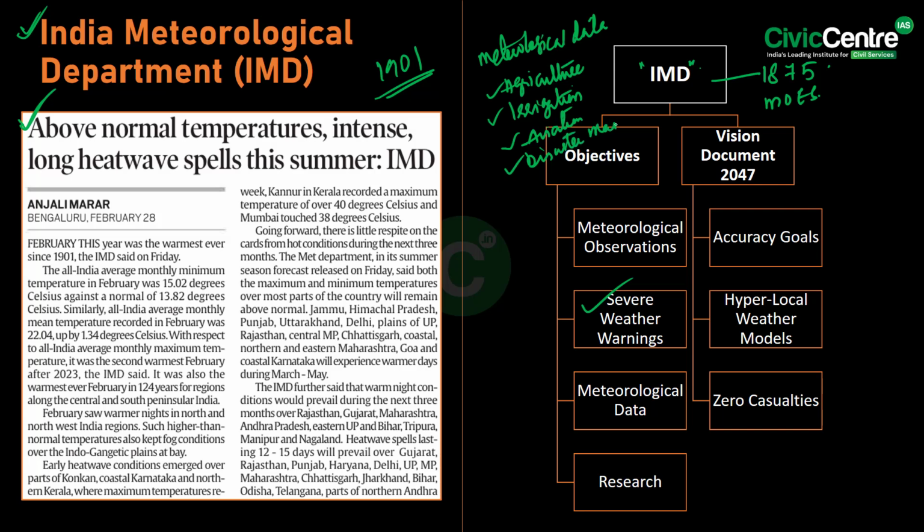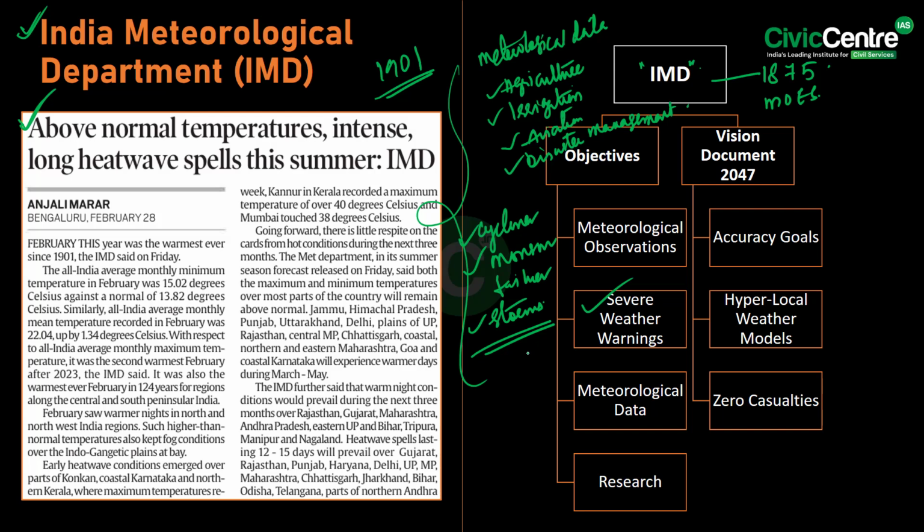Additionally, it issues severe weather warnings for cyclones, monsoon failures and storms. So basically, IMD gives data on these sectors, and by giving this data, it helps in minimizing economic and human losses.